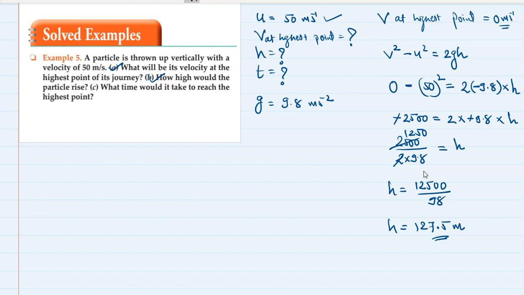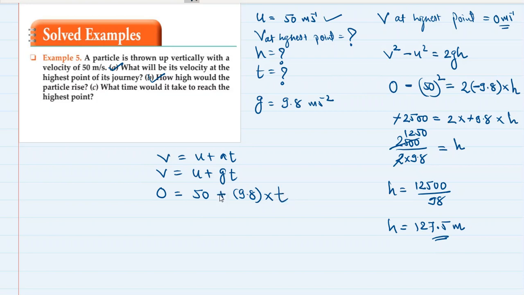So let's use V is equal to U plus AT. That's the first equation of motion, right? So in this equation, I'm going to write it as V is equal to U plus GT, correct? In the place of A, I just wrote G. Now, what is the value of V? Final velocity, 0. What is the value of U? Initial velocity, 50. Plus, what is the value of G? That is acceleration due to gravity. It is 9.8. Multiplied by what is the value of T? That is the time. We don't know.